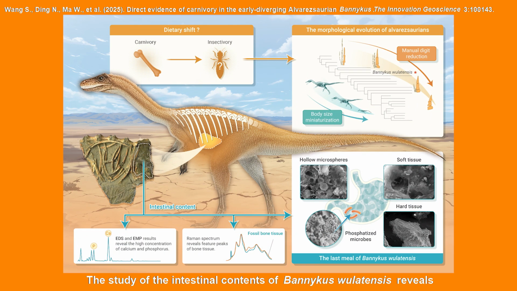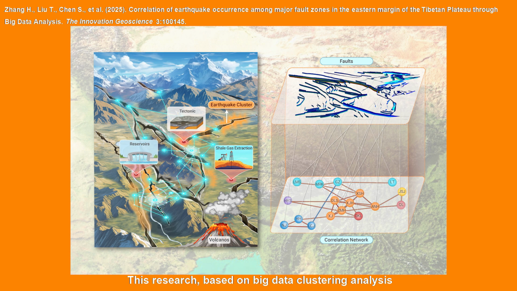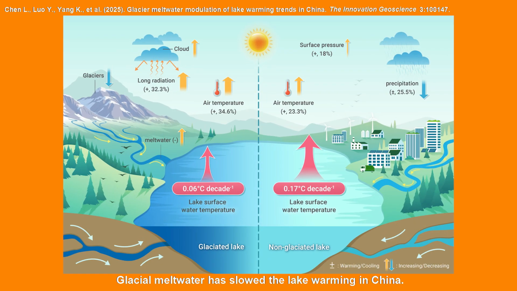The study of the intestinal contents of Bannykus wulatensis reveals its carnivorous diet, confirming that there is no correlation between the diet and the manual digit evolution in alvarezsaurids. This research, based on big data clustering analysis, investigates the hidden seismicity correlations among primary fault zones in the eastern margin of the Tibetan Plateau. Glacial meltwater has slowed the lake warming in China.